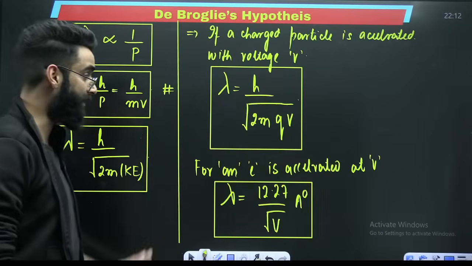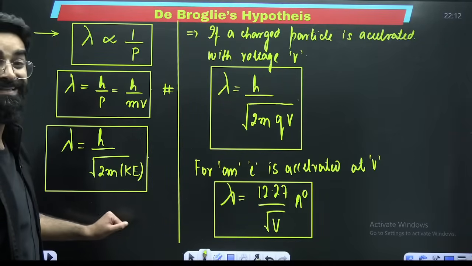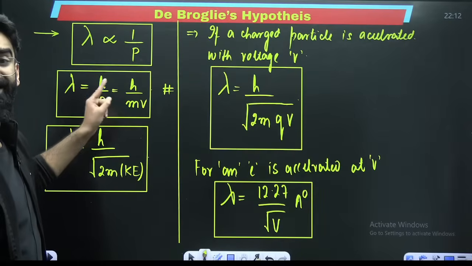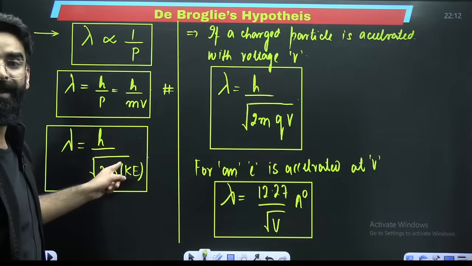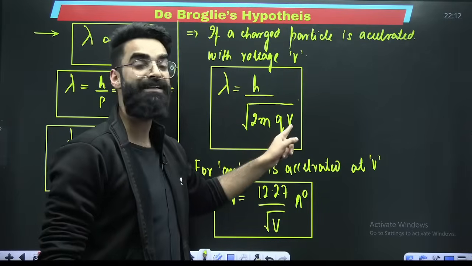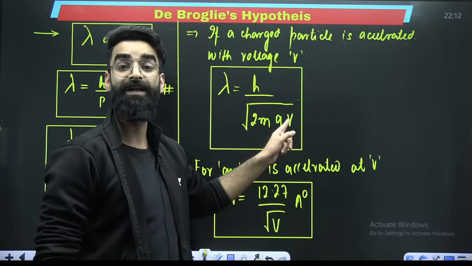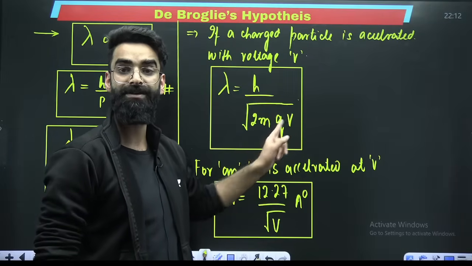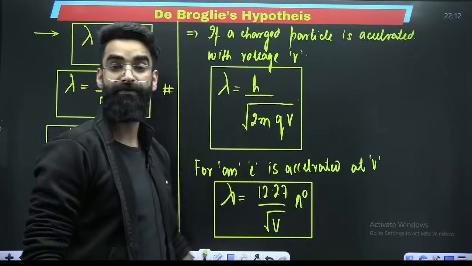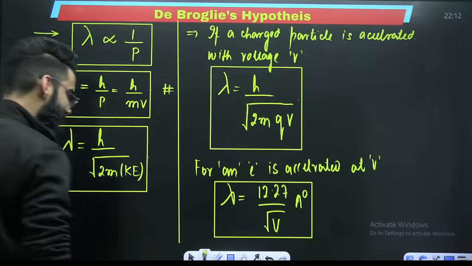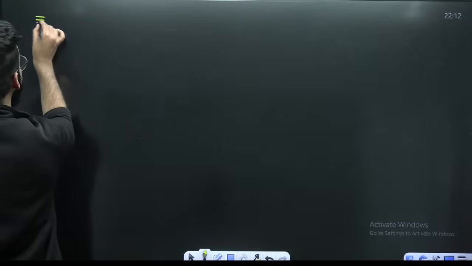This result is particularly valid for an electron. So how many results did we get till now? Lambda in terms of momentum, lambda in terms of kinetic energy, lambda in terms of the potential difference under which a charged particle undergoes acceleration, and this result is particularly valid for the electron. And at the same time, I can make one more result as well.